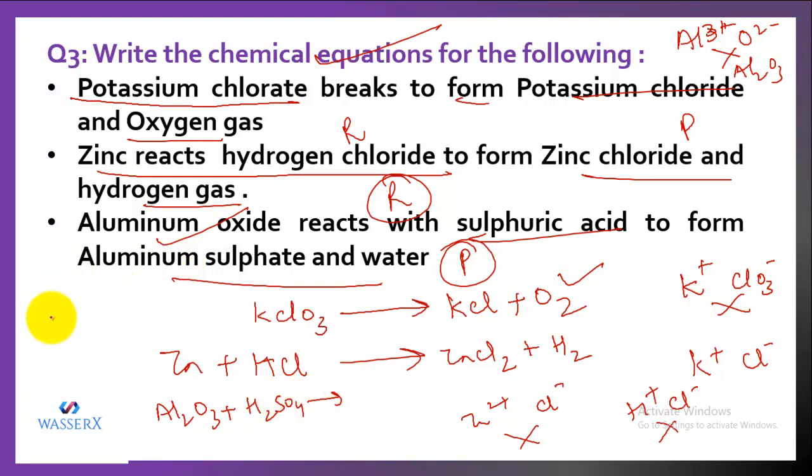Product is aluminium sulfate. Let's make out its formula. Al is 3 positive and sulfate is 2 negative. Crisscrossing, we get Al2(SO4)3 plus water. So this is how you're going to write the chemical equation if the word equations are given to you. Please make sure that initially you make a habit of making the chemical formulas in rough and then copy it into your exact answer which you are writing. That is your final answer.